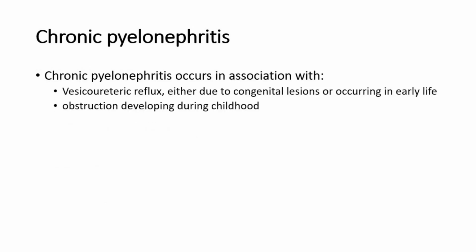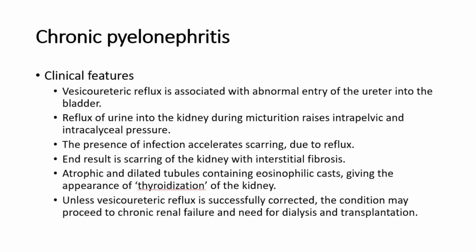Whereas for chronic pyelonephritis, it occurs in association with vesicoureteric reflux, either due to congenital lesions or occurring in early life, and obstruction developing during childhood. Vesicoureteric reflux is associated with abnormal entry of the ureter into the bladder. Reflux of urine into the kidney during micturition raises intrapelvic and intracalyceal pressure. The presence of infection accelerates scarring due to reflux. End result is scarring of the kidney with interstitial fibrosis, atrophic and dilated tubules containing eosinophilic casts, giving the appearance of thyroidization of the kidney. Unless vesicoureteric reflux is successfully corrected, the condition may proceed to chronic renal failure and need for dialysis and transplantation.